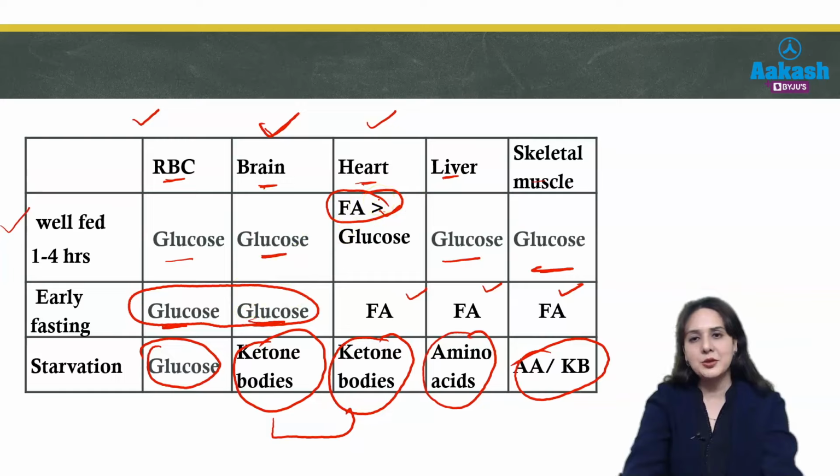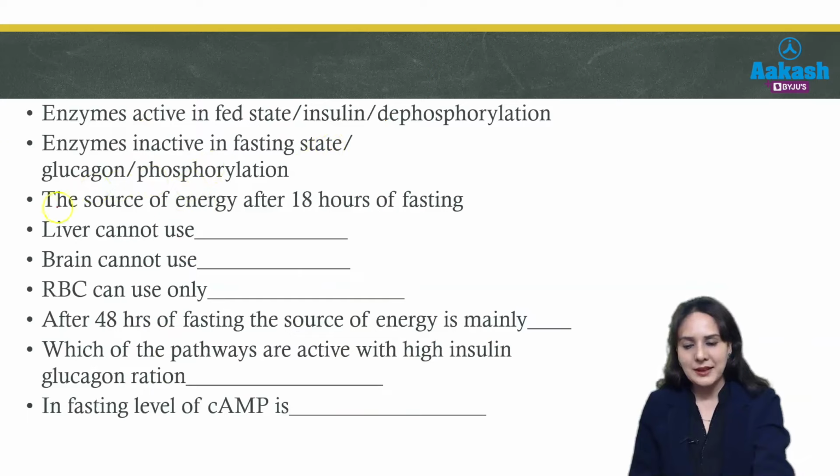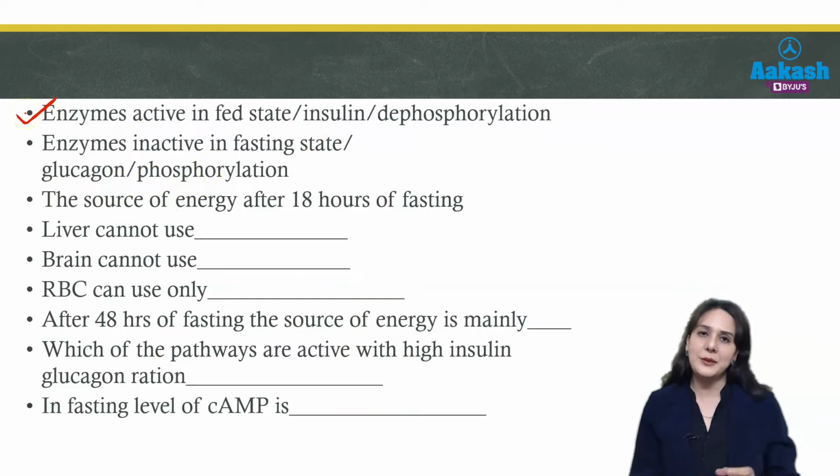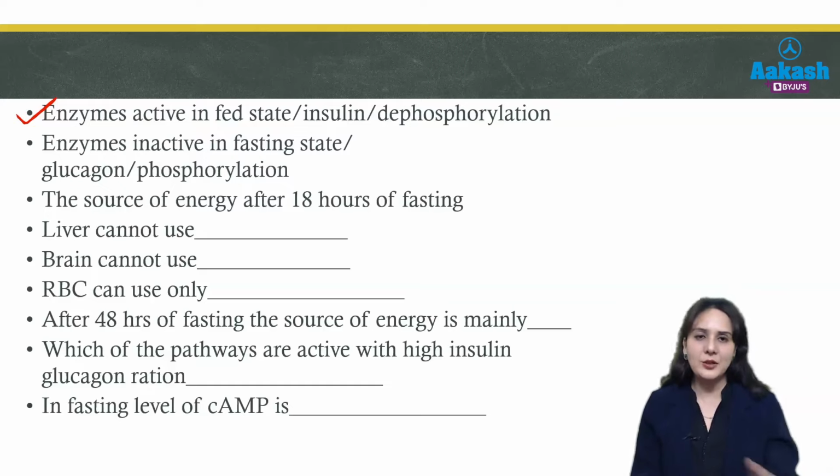So, this you should remember: which organ or cell requires what type of source during fed state, fasting state and starving state, as it is important. Now, let's discuss various types of questions which are asked. These are one-liners. So, enzymes active in fed state. We have remembered that whenever we take food, insulin is activated, and insulin mostly activates enzymes by dephosphorylation, by decreasing the level of cyclic AMP.